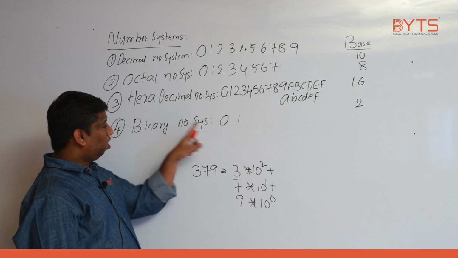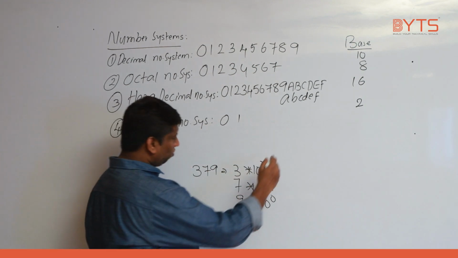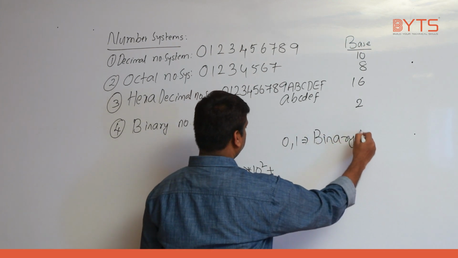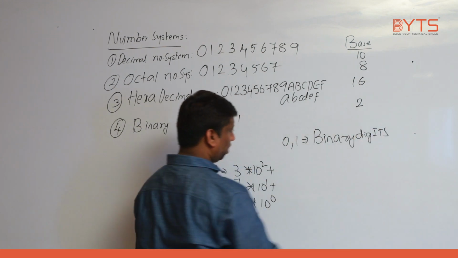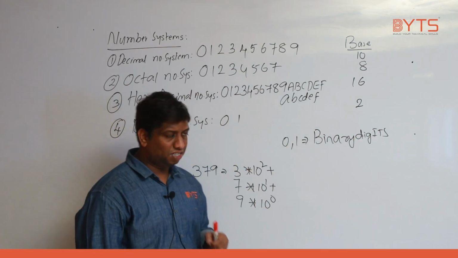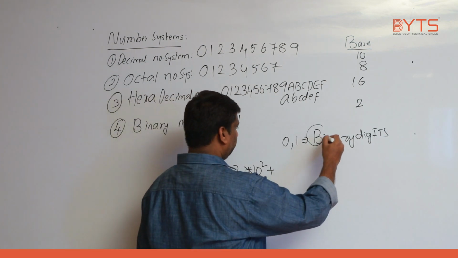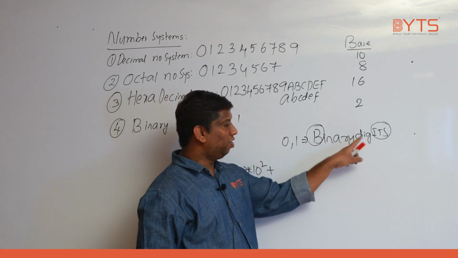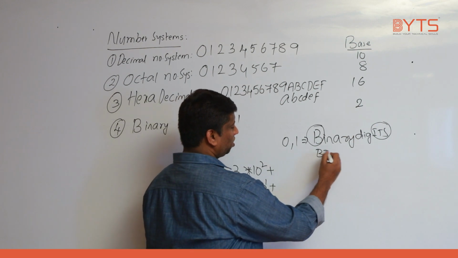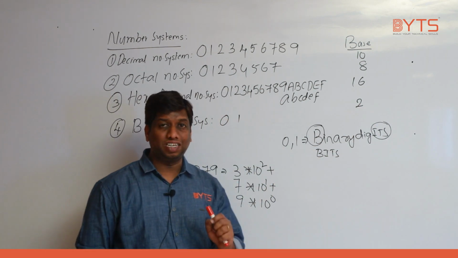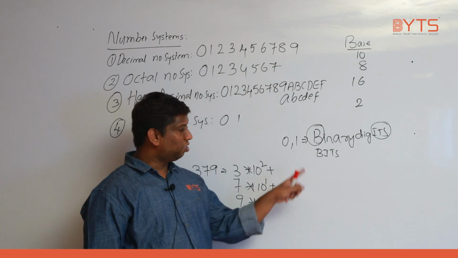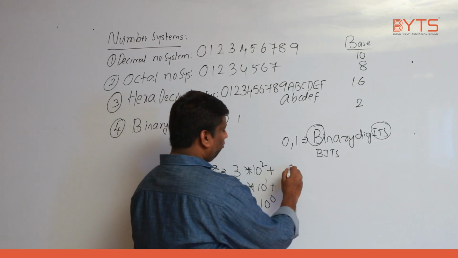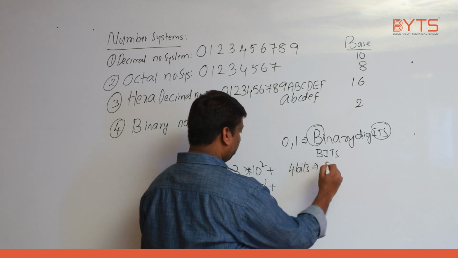So 0, 1, what are they called? Very important, listen. 0, 1 are called binary digits. Have you seen one important shortcut? If we take B from binary and ITS from digits, then the short form of binary digits is bits. So 0, 1 are called bits, because it's a short form of binary digits. Very important point. Next, 4 bits is considered as one nibble.